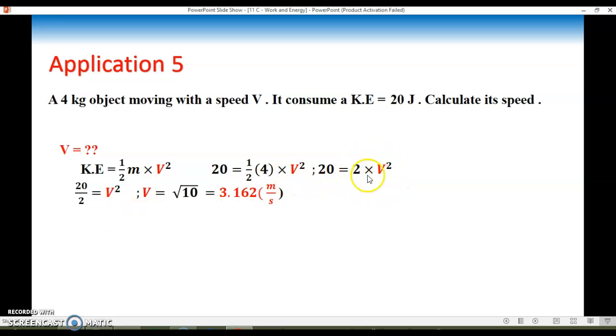You get 20 over 2, so v squared is 10. We need v, not v squared, so we take the square root of 10. Usually in math, when you do a square root, you say plus or minus. For this case in physics, you always take the positive value because it is a physical quantity. So plus radical 10, which is equal to 3.162 meters per second.